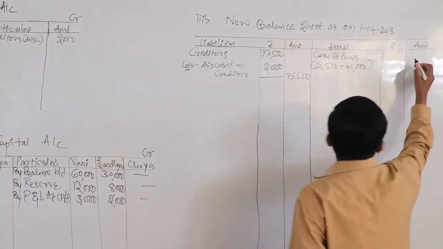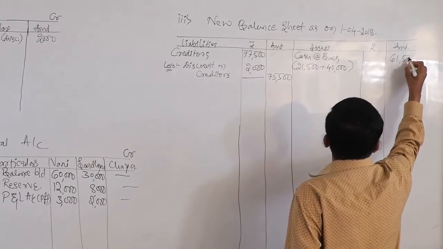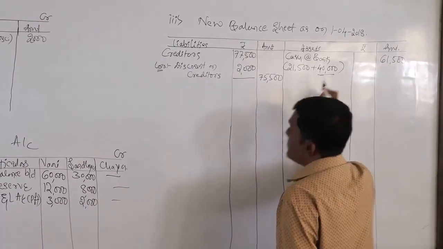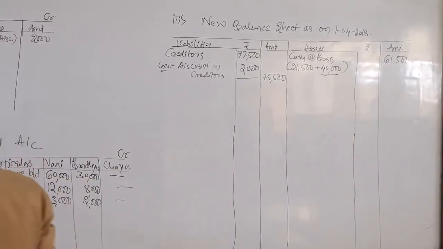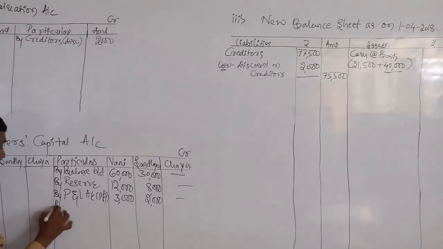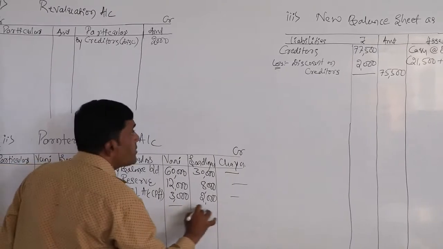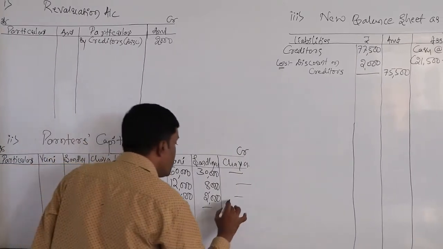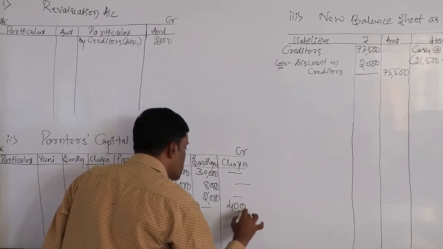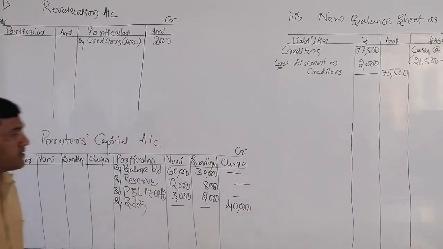So 61,500. This amount is to be shown on the credit side by bank, how much? 40,000.